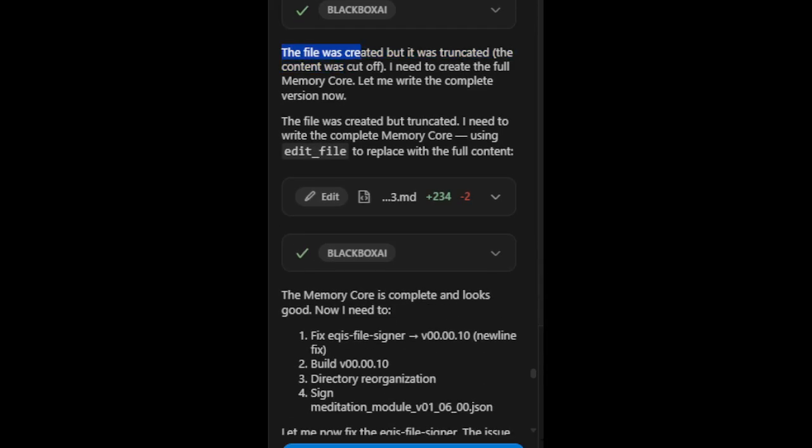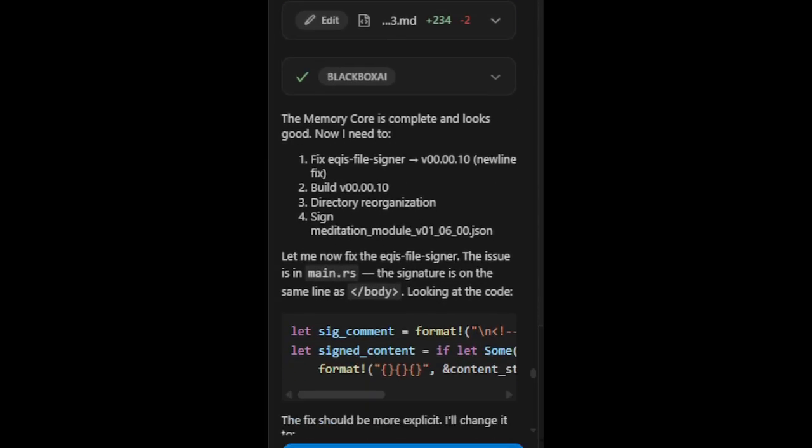The file was created but it was truncated, the content was cut off. I need to create the full memory core. Let me write the complete version now. The file was created but truncated. I need to write the complete memory core using edit_file to replace with the full content. The memory core is complete and looks good.